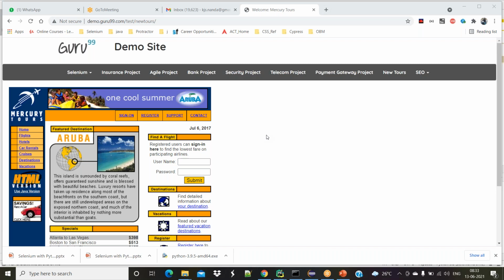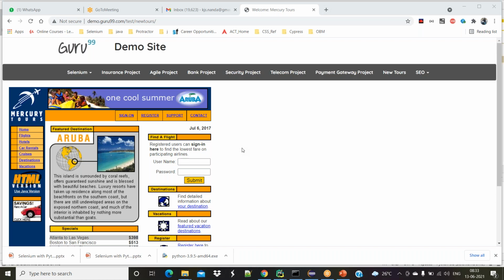So the action we are going to automate here, this is one website, I want to test this sign-in scenario. I want to test whether I am able to log into this website with valid credentials or not.